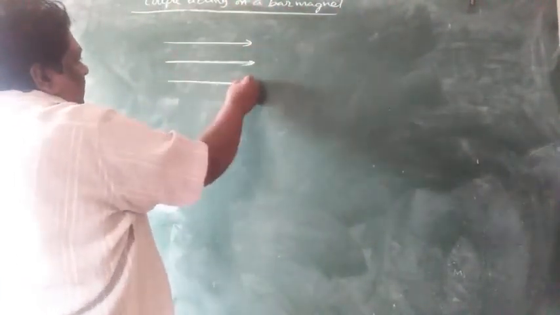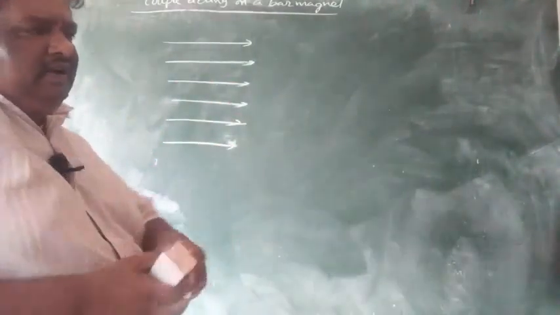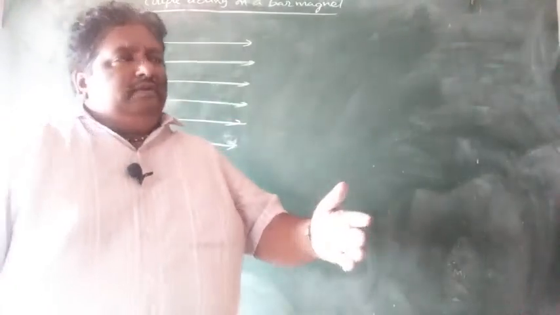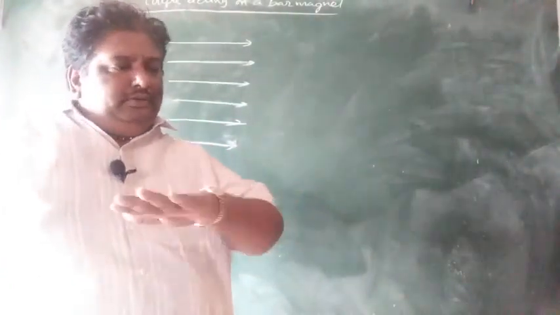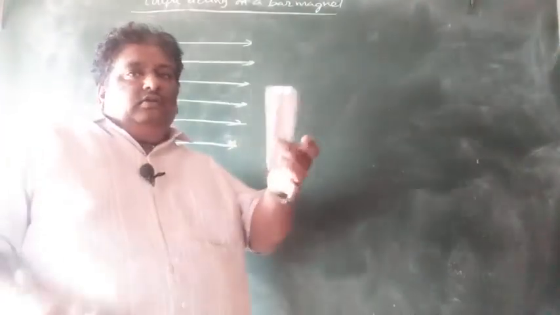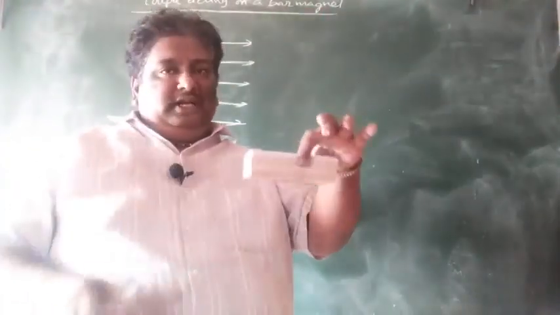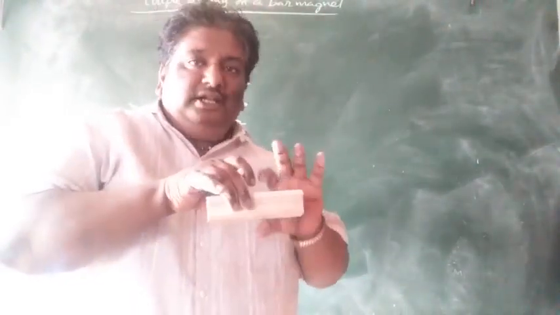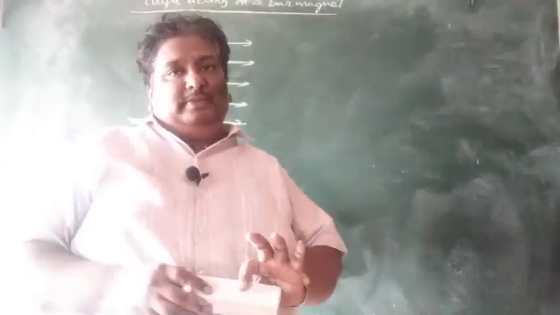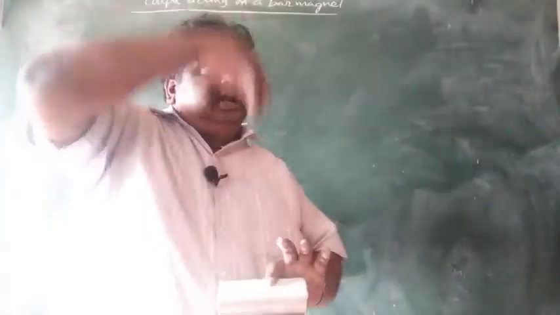Here a uniform magnetic field is taken. For example, the earth's magnetic field, going from south to north. It is a uniform magnetic field. In it, one bar magnet is taken, simply suspended with a torsionless thread. Then you are viewing from the top. Here the magnetic field is present, in this region the bar magnet is suspended. So it is a top view, it appears like this.